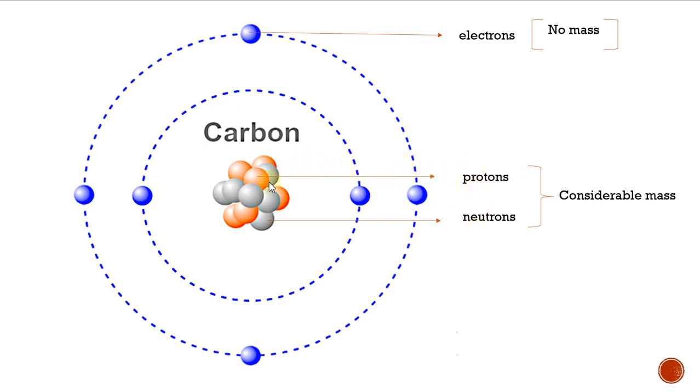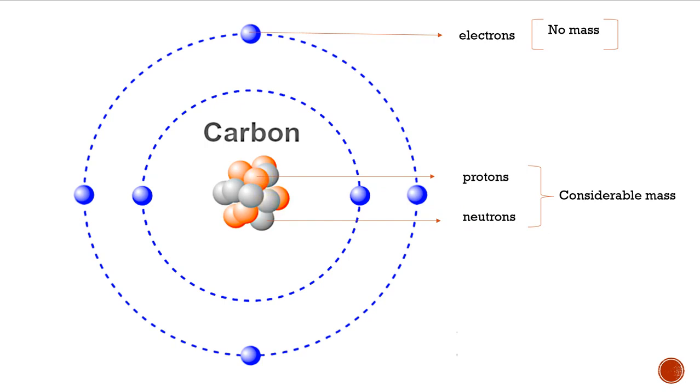Here we are going to learn the point mass number. In the last class I told you what is atomic number and what is mass number. Mass number means number of protons plus number of neutrons.